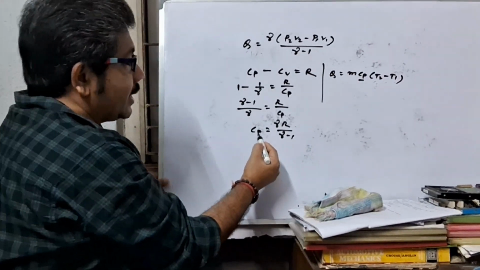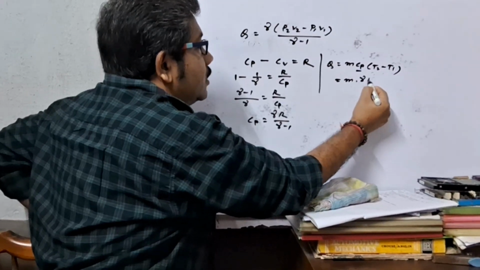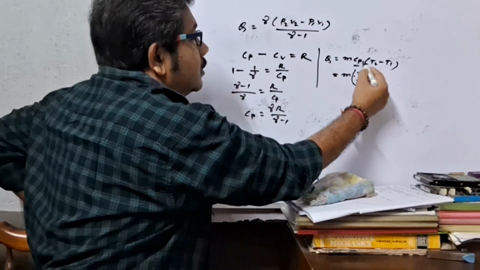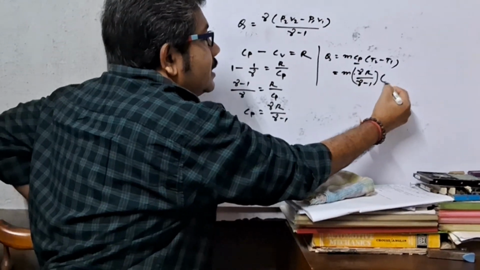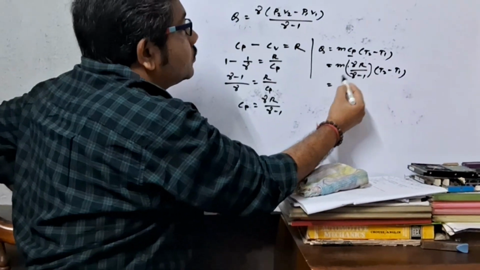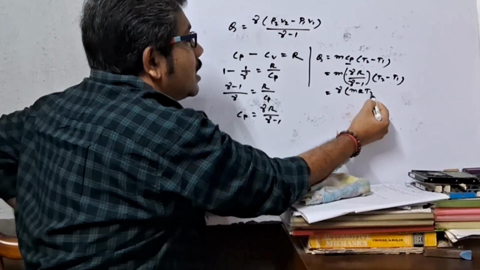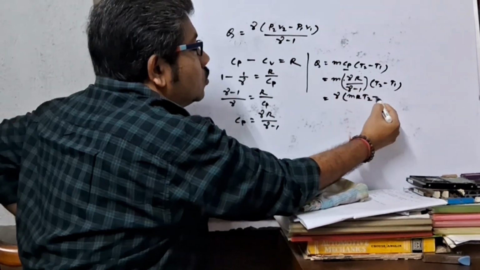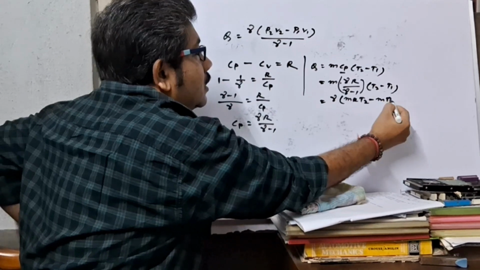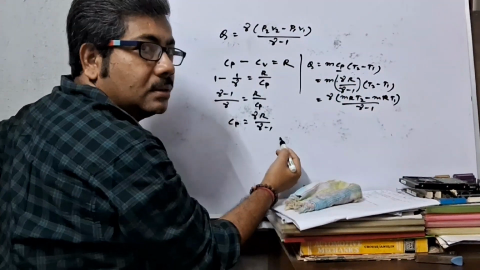Now, putting the value of Cp in this equation, m into gamma R by (gamma minus 1), and here T2 minus T1. So, gamma common, this is mR T2 minus mR T1 by (gamma minus 1).